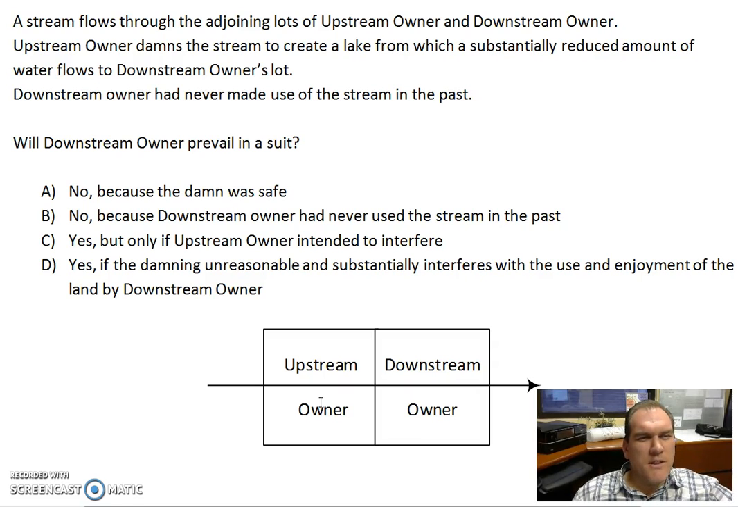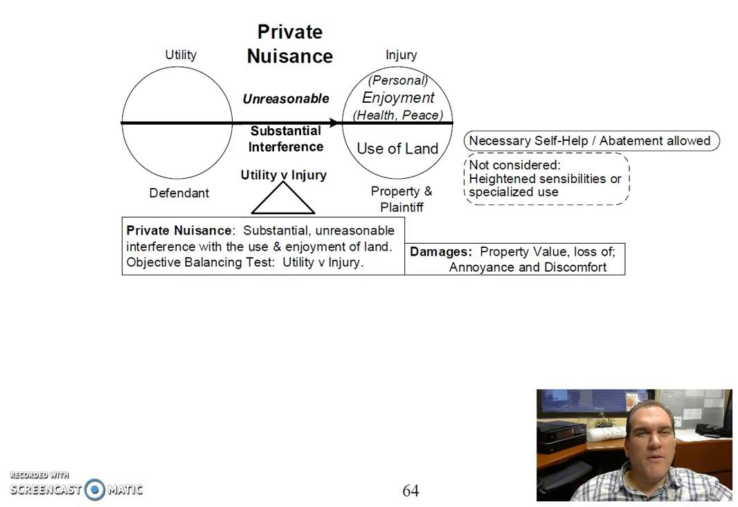A clue is given in option number 4. It says that there may have been unreasonable and substantial interference with the use and enjoyment of the land by downstream owner. And what that leads us to is the torts area of the law, and specifically to private nuisance, which is diagrammed here in its elements.